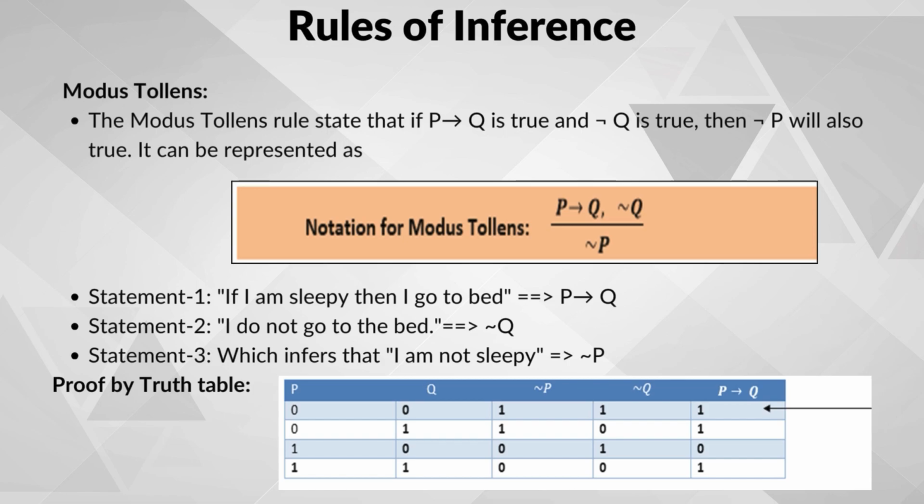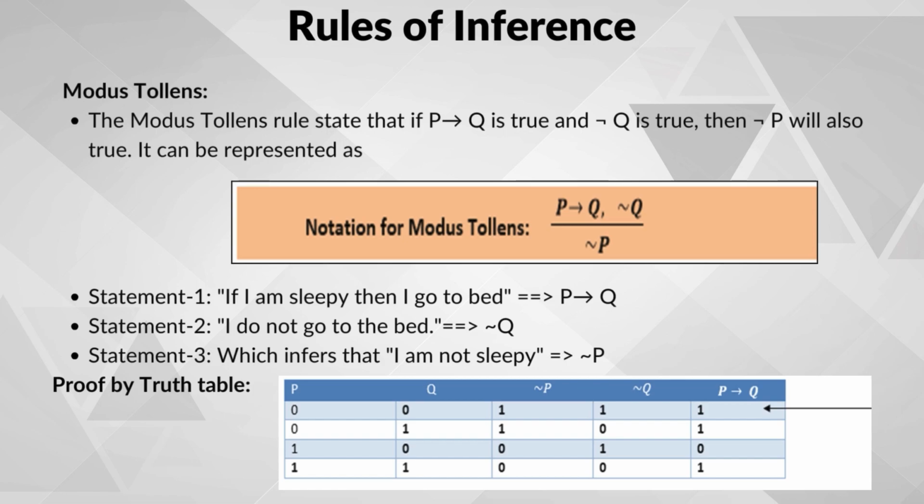Then we can say that the first thing P didn't happen, that is not Q. So, let us see this through a real life example. If I am sleepy, then I go to bed, that is P implies Q. I did not go to bed, not Q. Now let us apply the modus tollens rule to this situation.